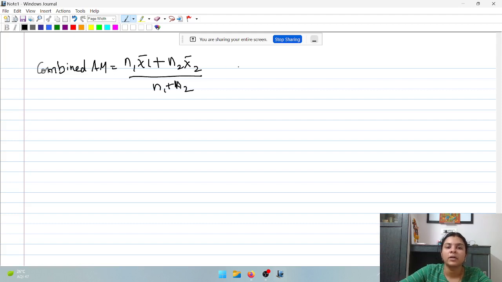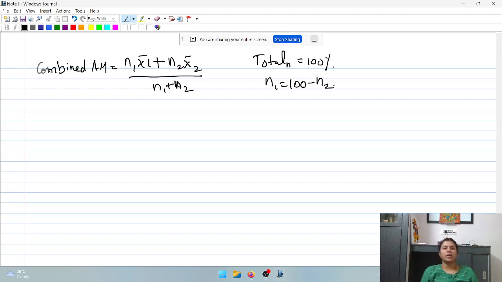So when n1, n2 is individually not available, assume total n is 100%. So you can take n1 is equal to 100 minus n2 or n2 is equal to 100 minus n1 anyways and substitute and solve. Similarly, they can also test you on combined standard deviation.